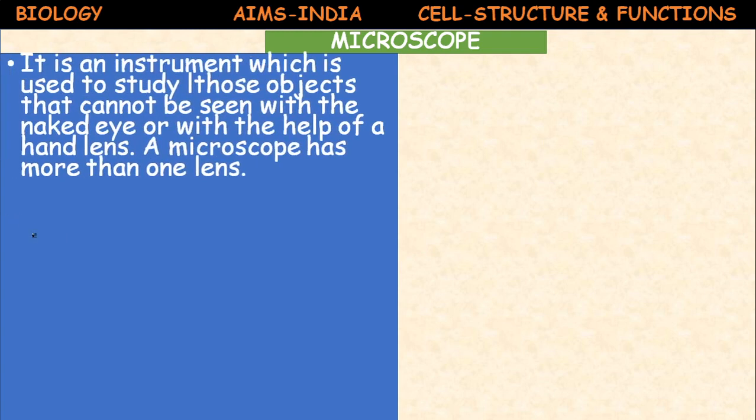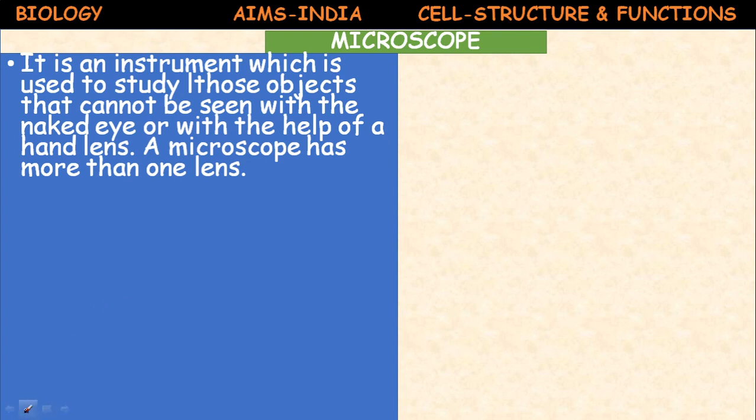So what are the two main statements of the cell theory? All living organisms are composed of cells and the products of cells. All cells arise from pre-existing cells. So let us know briefly about the microscope. What is a microscope?